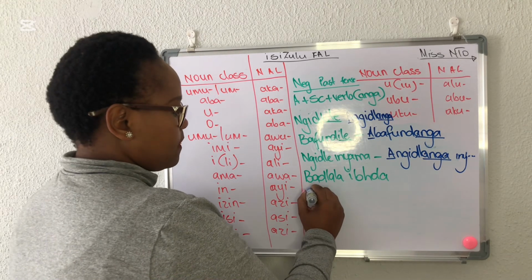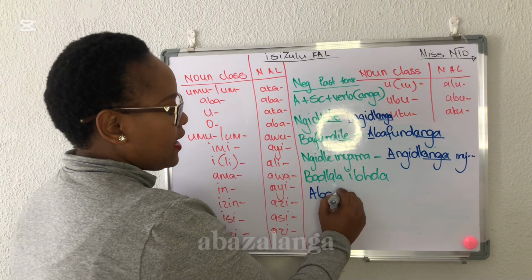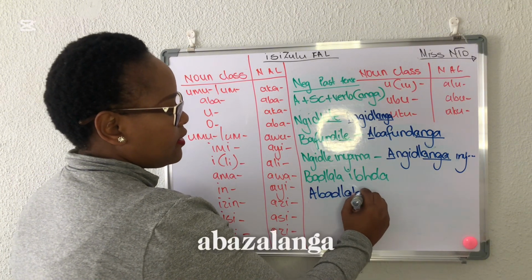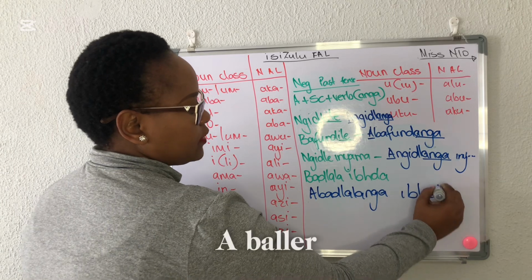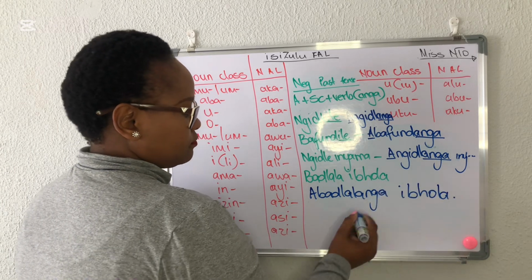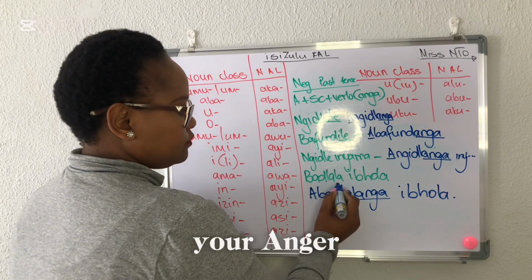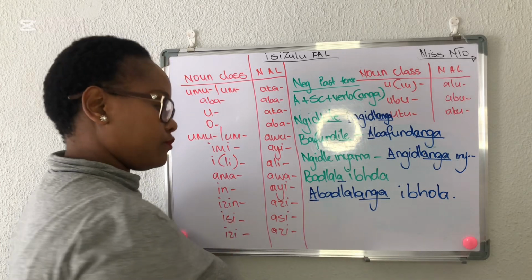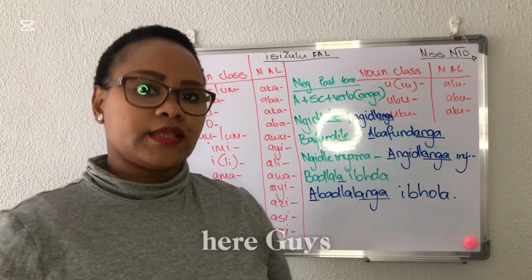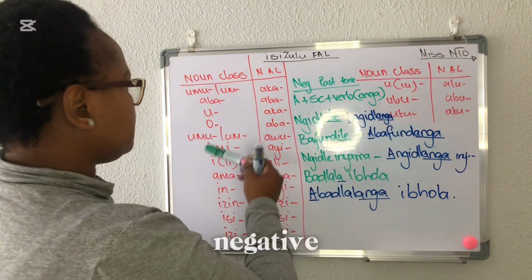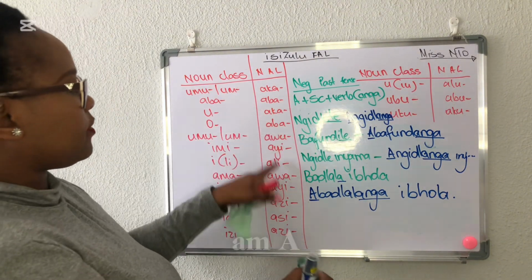It's going to be abadlalanga ibola. There is your anga, and then the noun. Okay, so that is how we do tenses, guys, based on negative agreement.